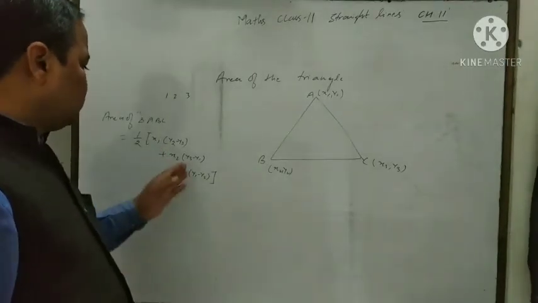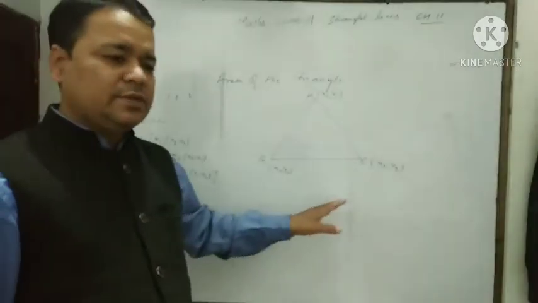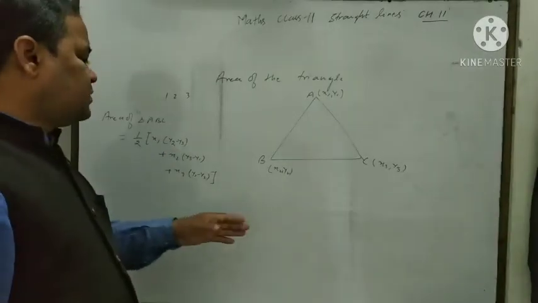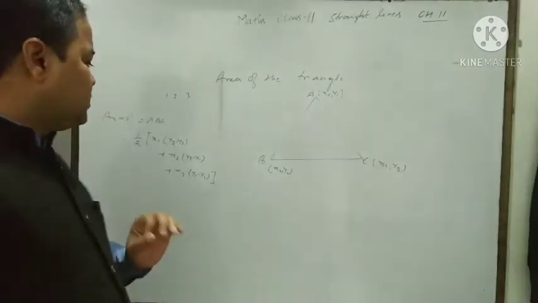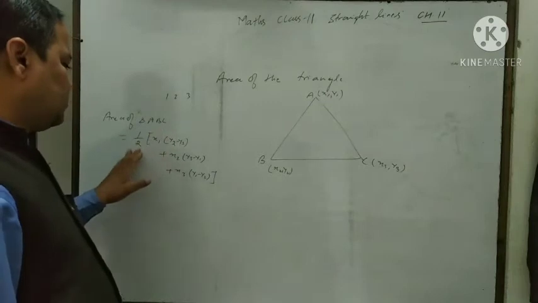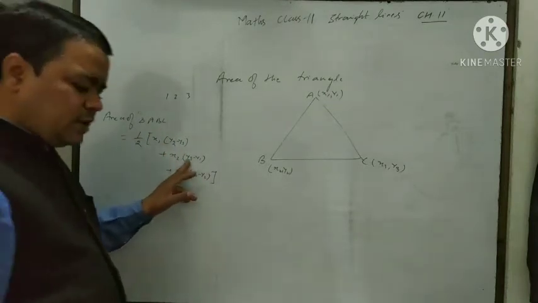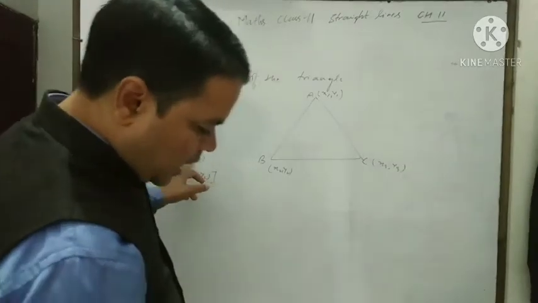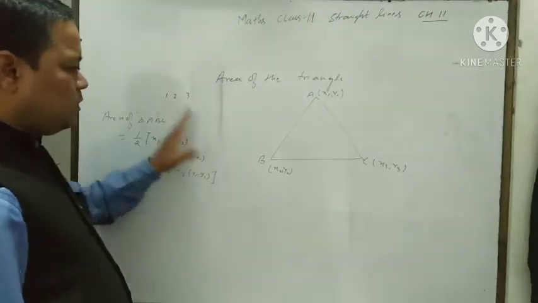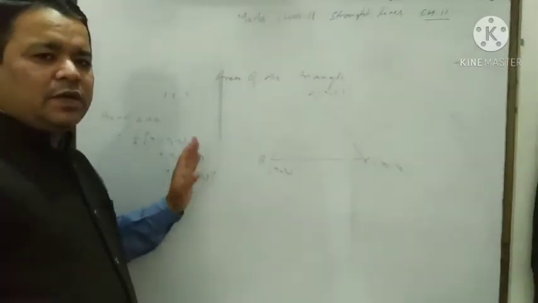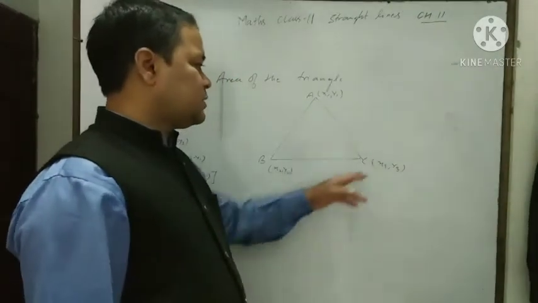What are x1, x2 and x3? They are the x coordinates of the vertices of the triangle ABC, and y1, y2, y3 are the y coordinates of the vertices of the triangle. In this way, area of the triangle is equal to half of x1, y2 minus y3 plus x2, y3 minus y1 and plus x3, y1 minus y2. Using this formula, we can find the area of any triangle.